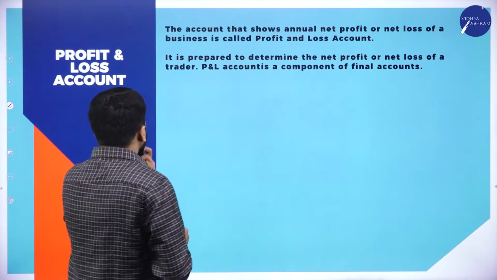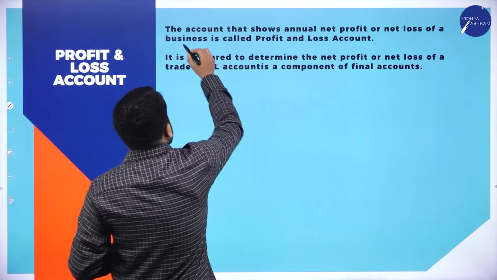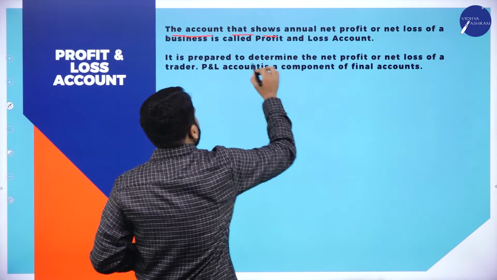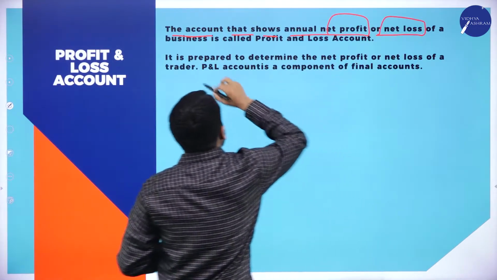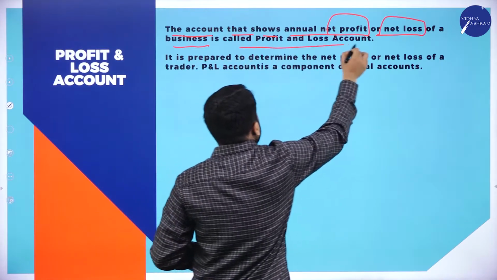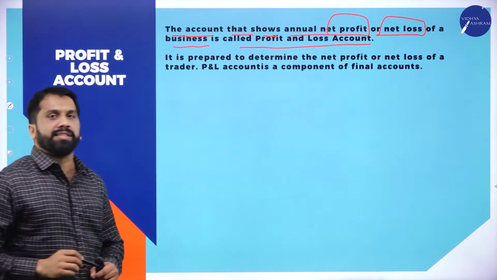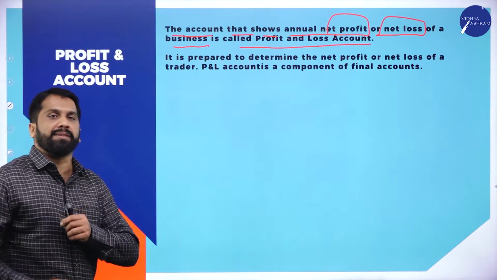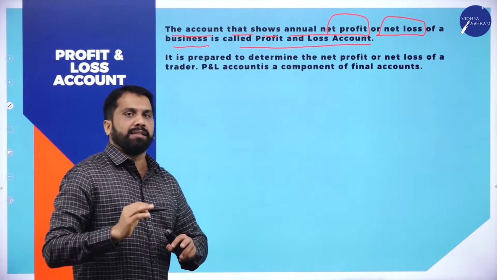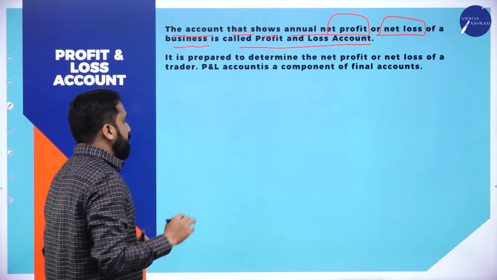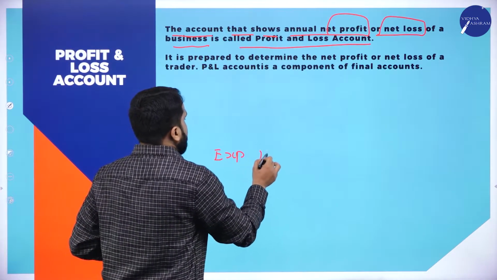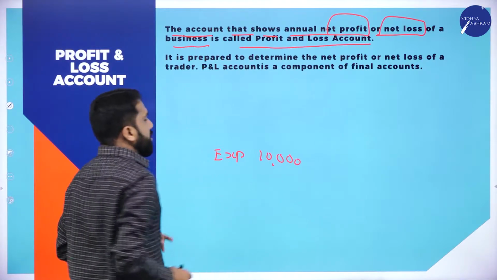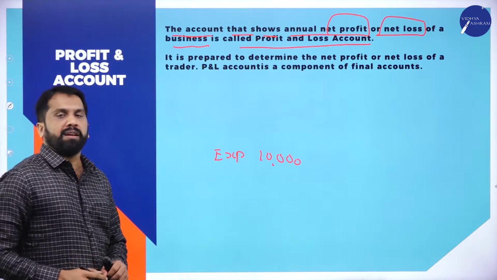What is the difference between trading and profit and loss account? The account that shows the annual net profit or net loss of the business is called the profit and loss account. What do you mean by annual? One year. For example, for the complete year, your expenses are 10,000, including your purchase and everything.